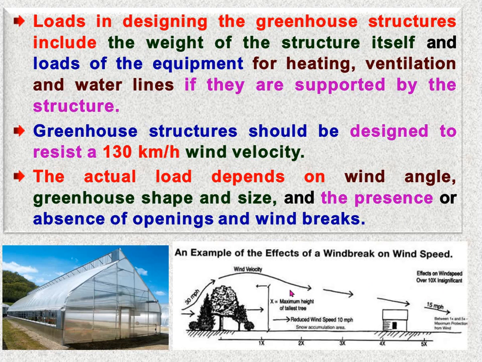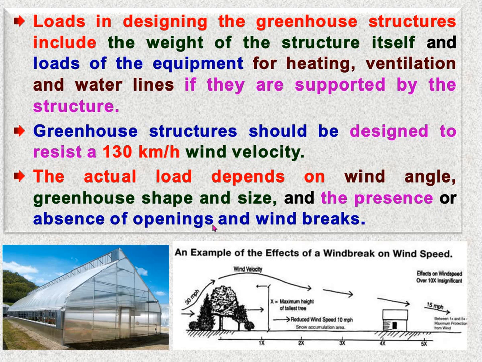Suppose here some windbreak is there, so here wind velocity is 30 mile per hour, but due to the windbreak trees, the velocity reduces, and at the greenhouse it will reduce up to 15 mile per hour. So these are the factors which contribute positive or negative effect on the design of our structure: wind angle, greenhouse shape and size, then presence or absence of opening.